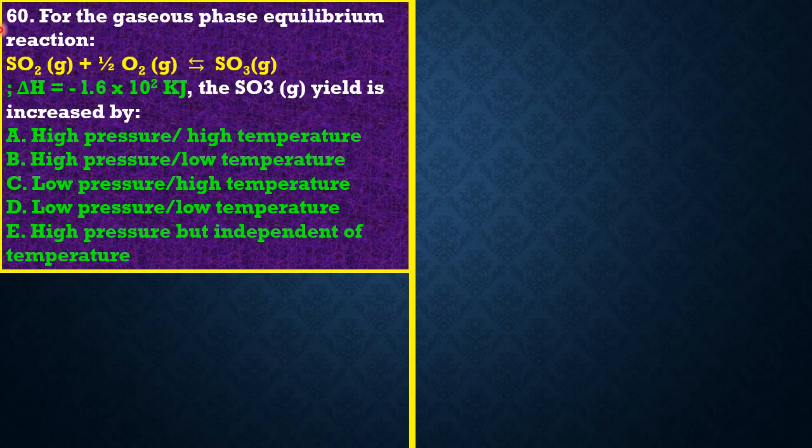Note that in this case the reaction is exothermic. Why? Because the delta H is negative, which simply means that heat in this case is a product. So raising the temperature of this reaction simply means adding more products.